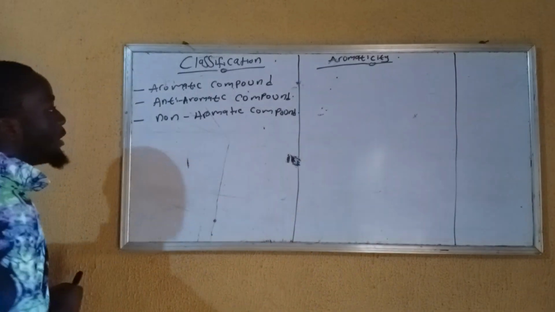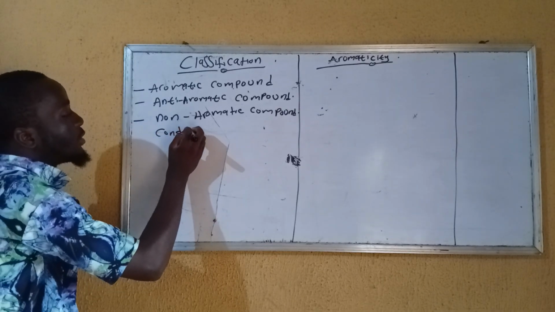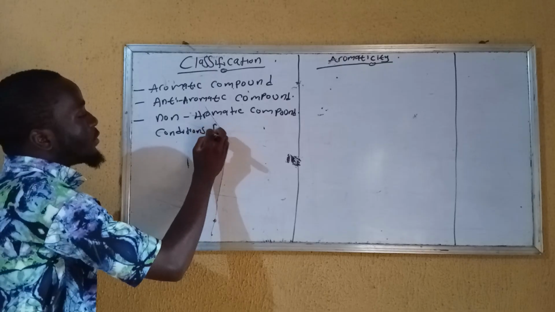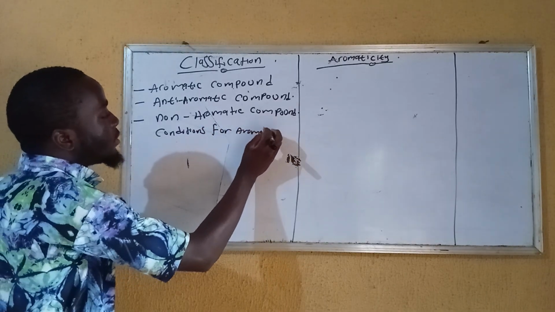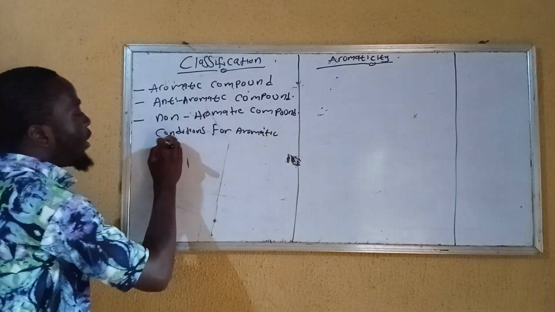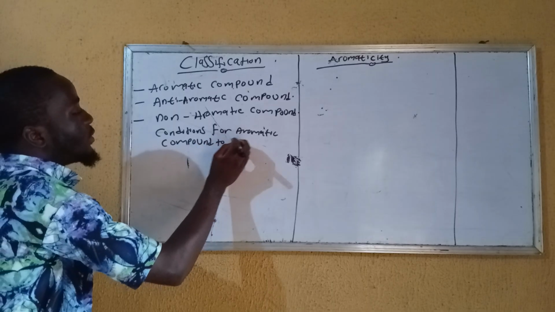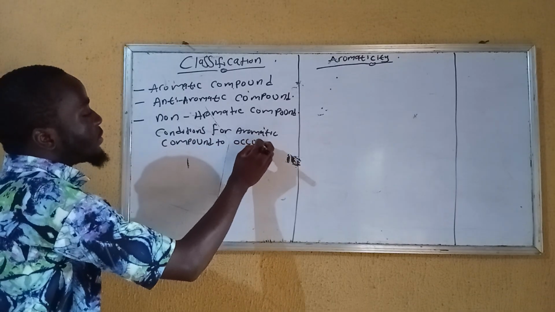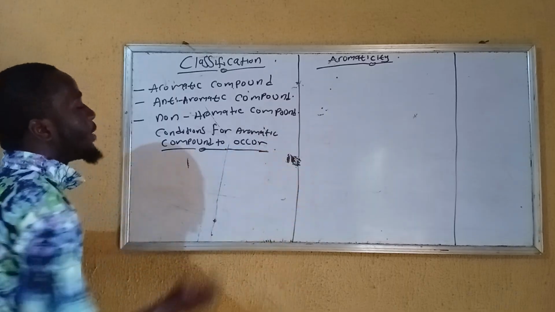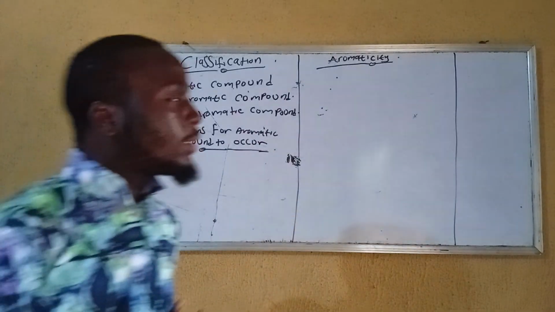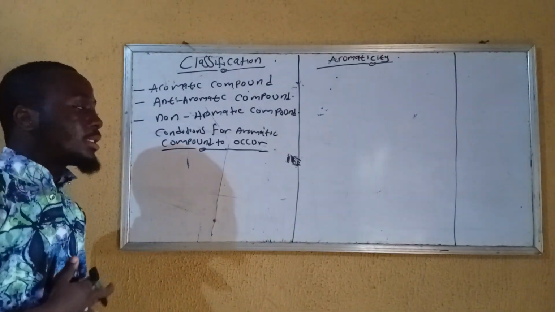Now let's take the conditions for an aromatic compound to occur. So how do we know that this particular compound is an aromatic compound?